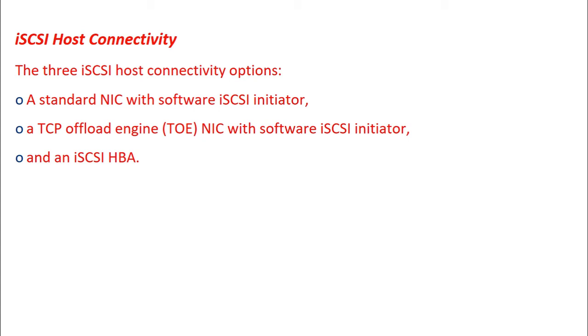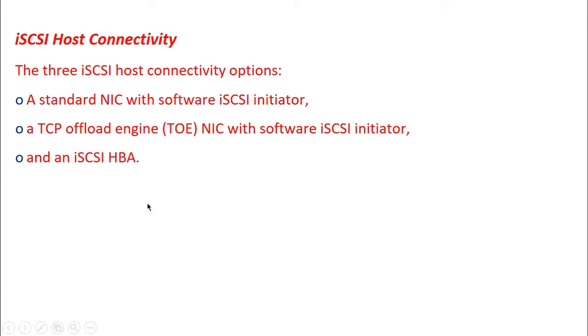If there is no iSCSI host bus adapter, modifications must be made to the basic operating system to boot a host from the storage devices, because the network interface card needs to obtain an IP address before the operating system loads. The functionality of this iSCSI HBA is similar to the functionality of the fiber channel host bus adapter.